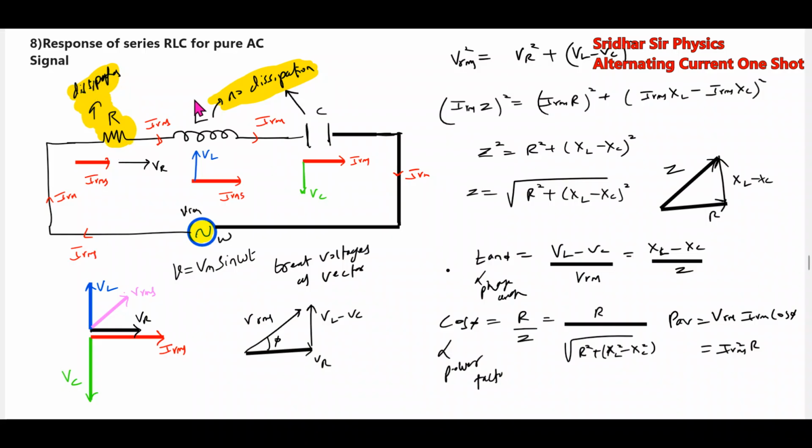The resistor will dissipate power, whereas the inductor and capacitor will not. So we say no dissipation, meaning they will not consume power. Therefore directly you can write only this one. Whenever they ask you average power, calculate the current flowing through the resistor R, and directly IRMS square R will give the average power dissipated across the resistor R.